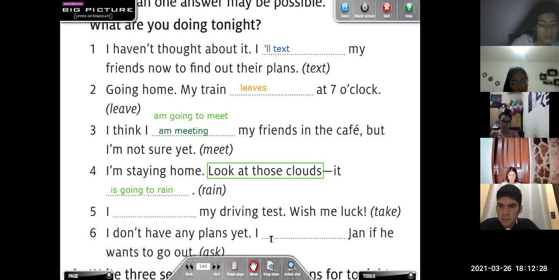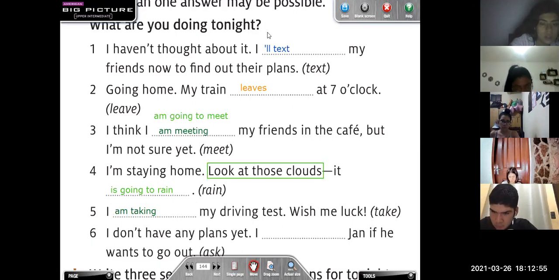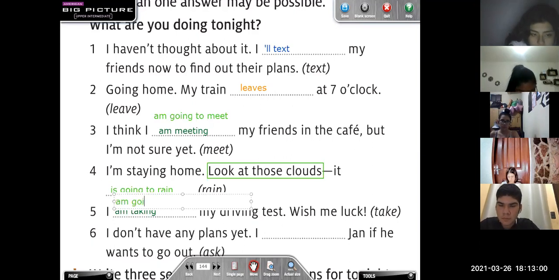I will take? No. I am taking. Or I'm going, cualquiera de las dos. Porque es un plan que tiene una hora, una fecha, ya está programado, ¿cierto? I am taking. O también podrían utilizar I'm going to take. Pero mejor I am taking.